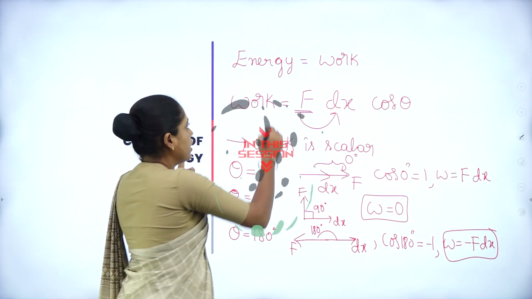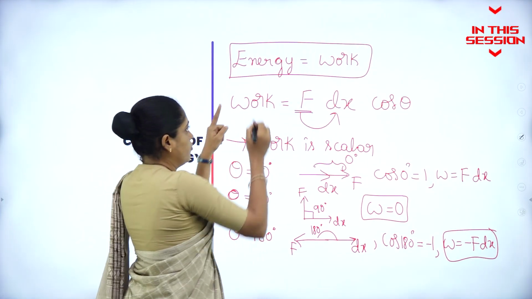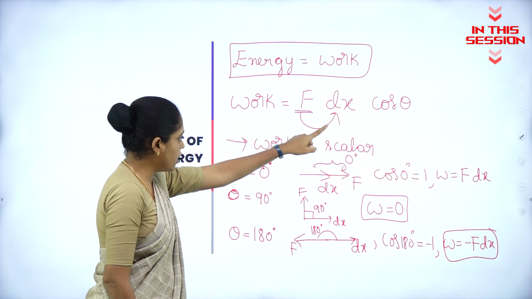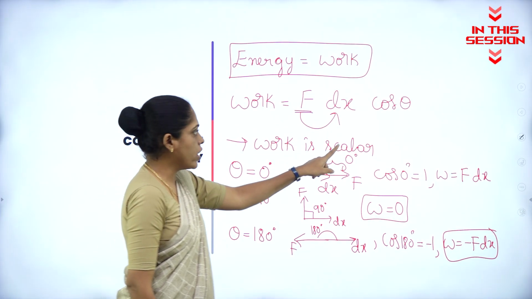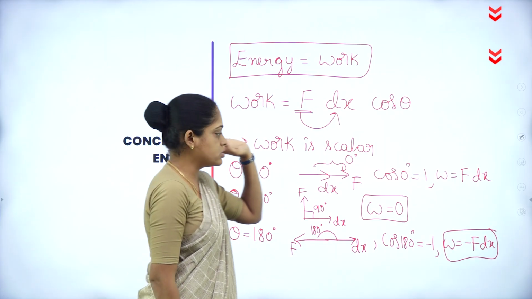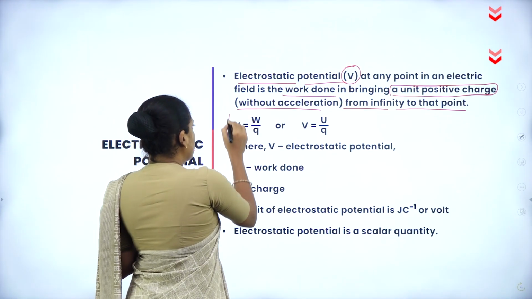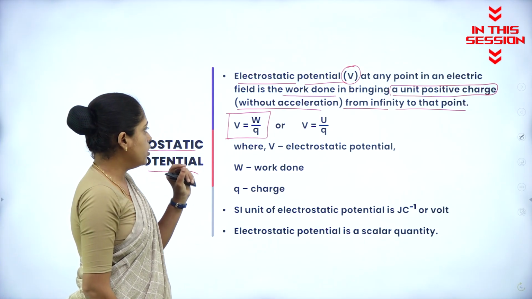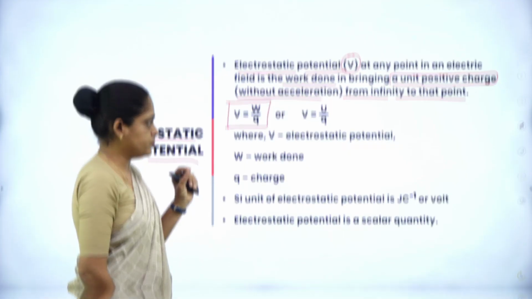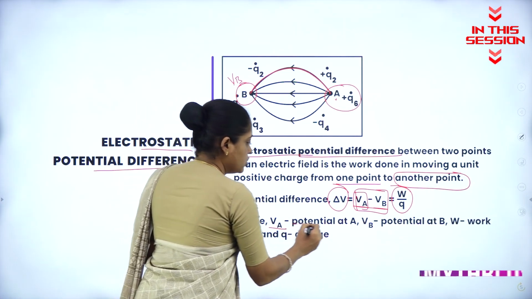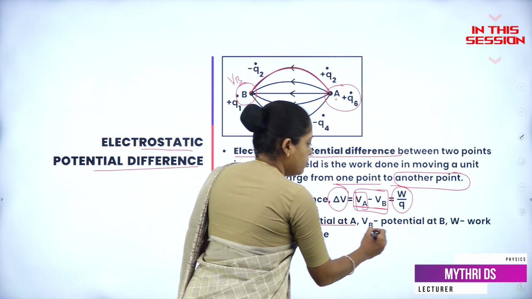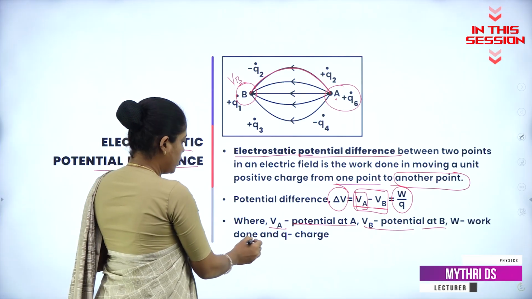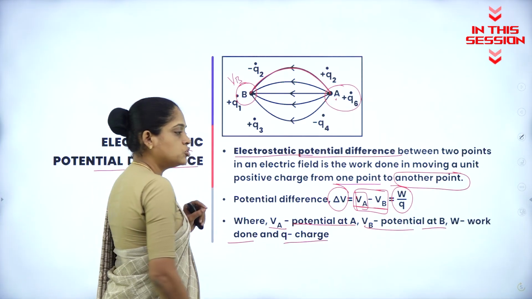Energy is nothing but work, and work is defined by force into displacement, and it is a scalar quantity, so you have to add the cos theta. The expression for the electrostatic potential is V is equal to W by Q. VA is the potential at A, and VB is the potential at B, and W is the work done, Q is the charge.